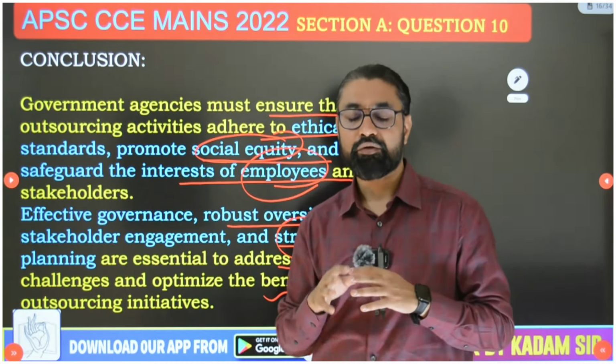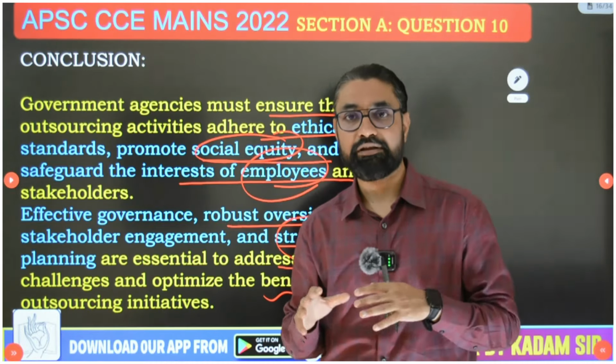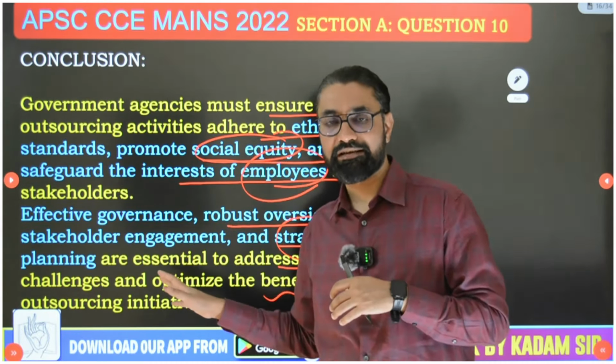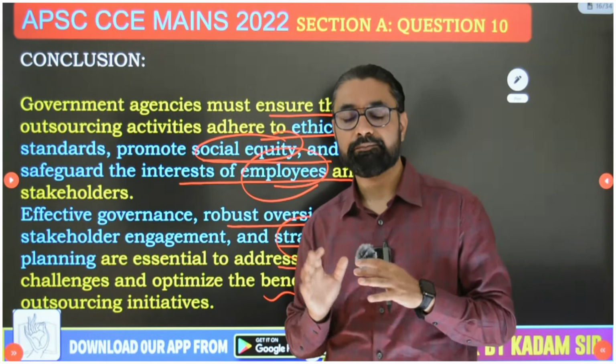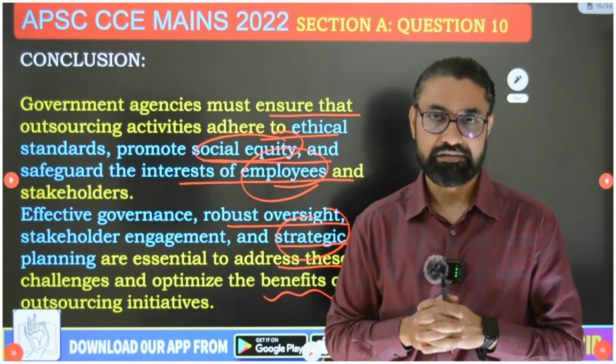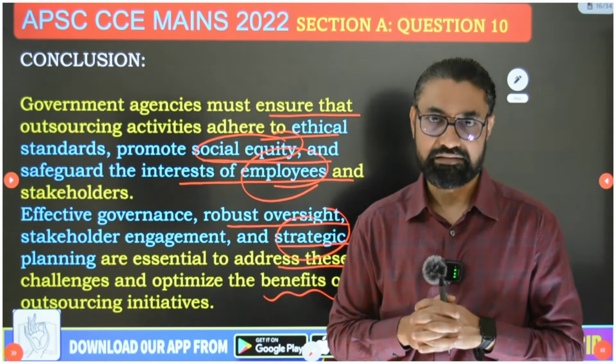So that tomorrow it does not become a legal or financial liability for the organization. And if you take care of these 7-8 points, then outsourcing will be able to improve work culture and deliver better quality services. And that's how you need to conclude this answer.